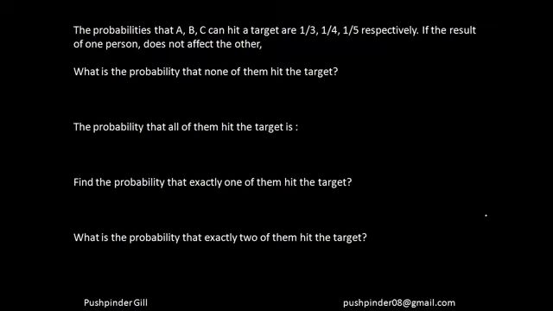All right, so the probability that A, B, and C can hit a target is 1 by 3, 1 by 4 and 1 by 5 respectively. If the result of one person does not affect the other, we have to find these 4 questions.